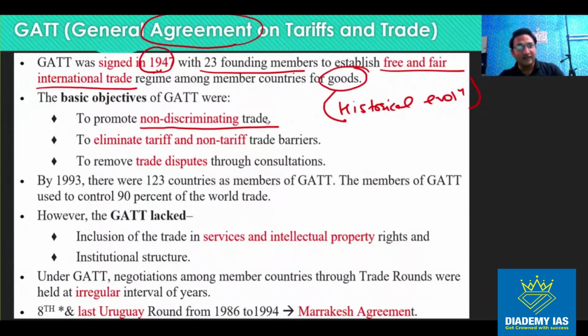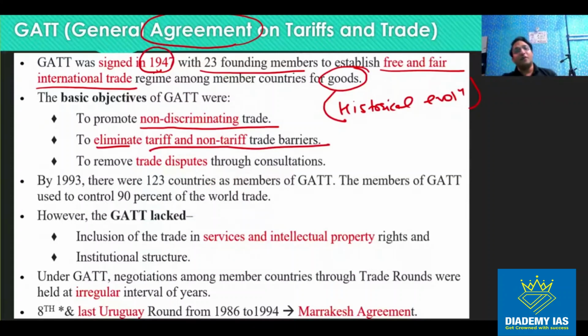Okay, so I was basically discussing this. Sorry for the inconvenience. Here you can see the General Agreement on Tariffs and Trade. It was signed in 1947 with 23 founding members to establish a free and fair international trade regime among member countries for goods, right? So it was for goods only. The basic objective was to promote non-discriminating trade and to eliminate both tariff and non-tariff trade barriers.